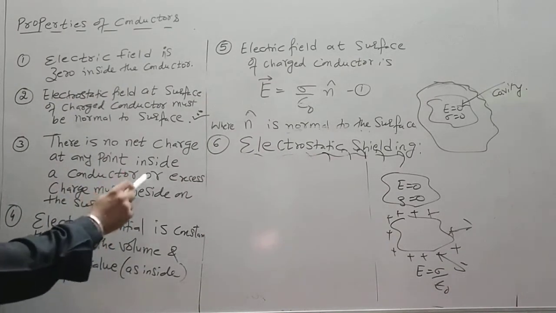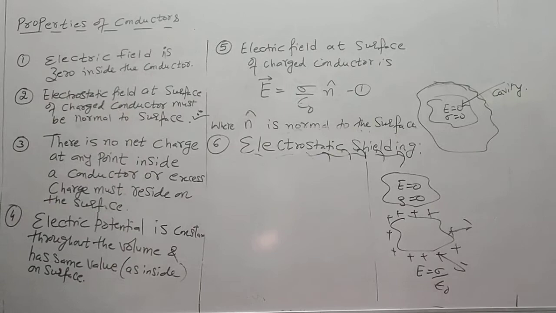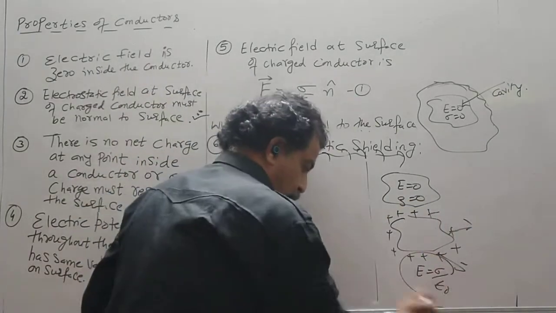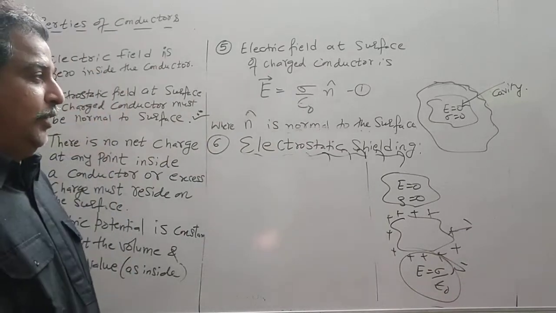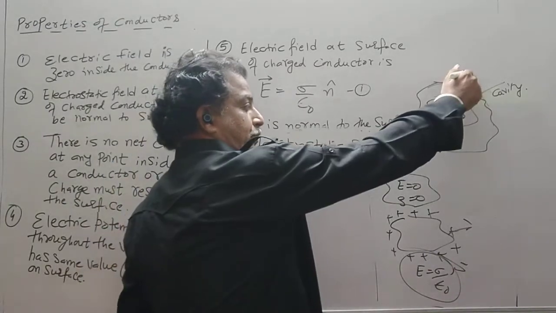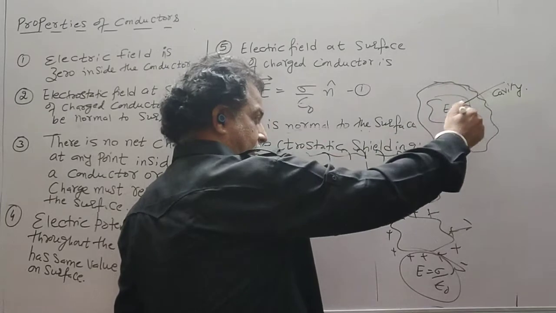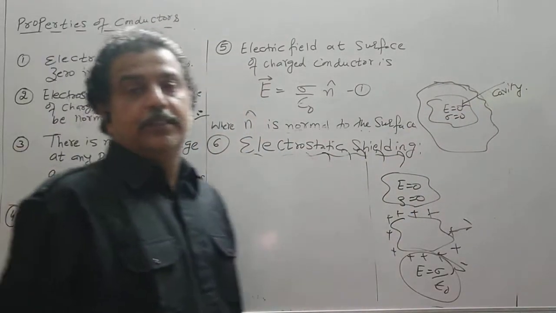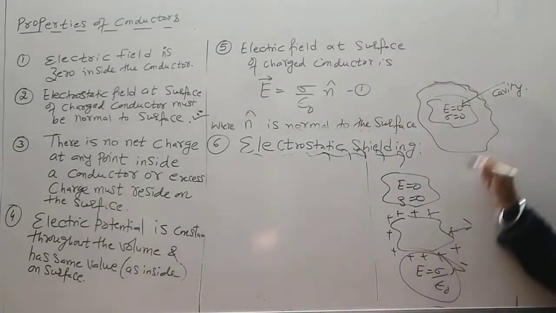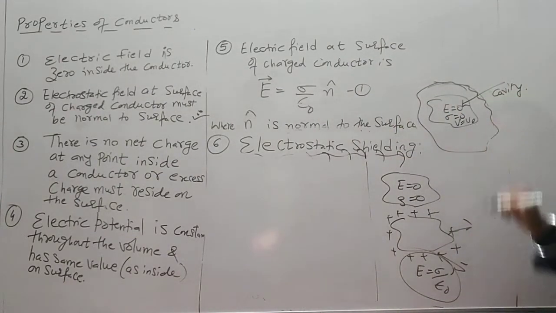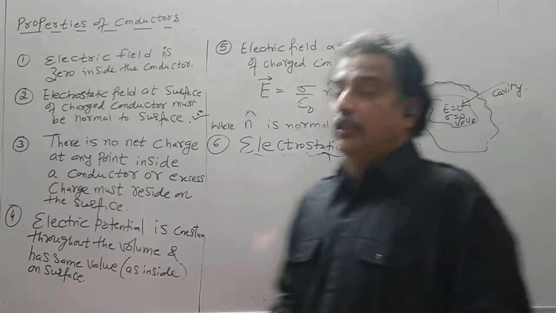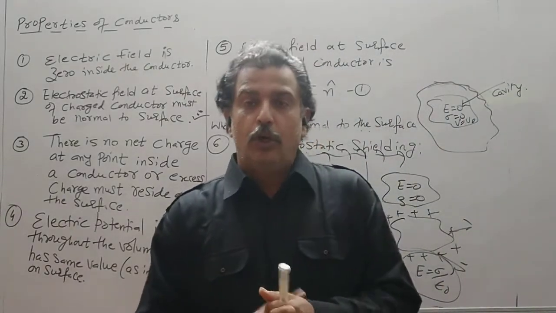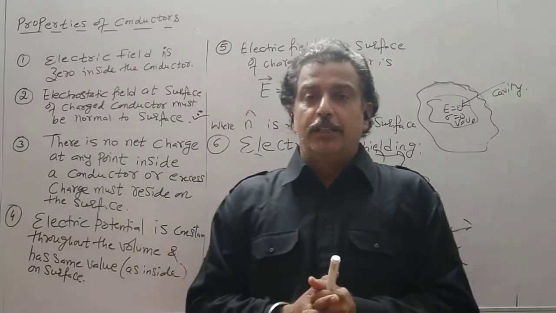If the charge resides on the surface, there is an electric field which is normal, radially outward for positive charge, and the value is sigma upon epsilon naught. And if you have a conductor with a cavity, again inside the cavity the field is 0, sigma is 0, and the potential is constant, that is V0. So this is what we have about the characteristics, or properties, of a conductor.